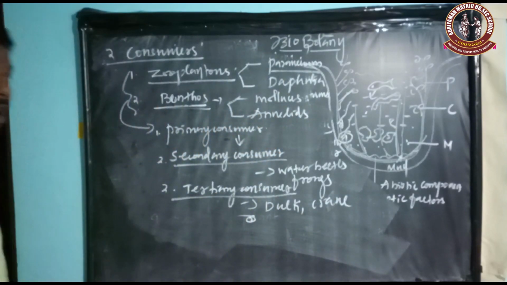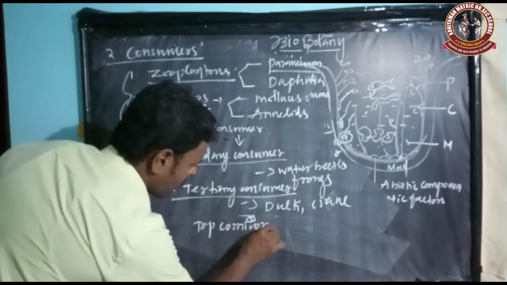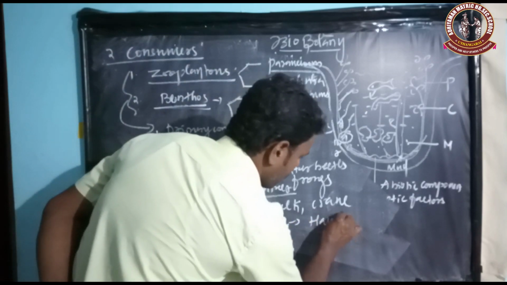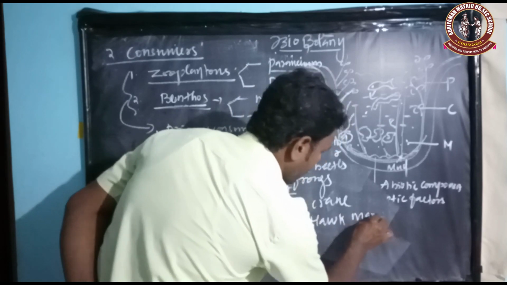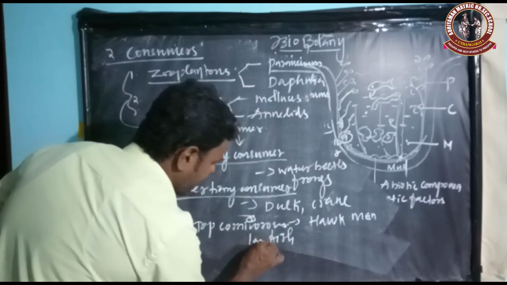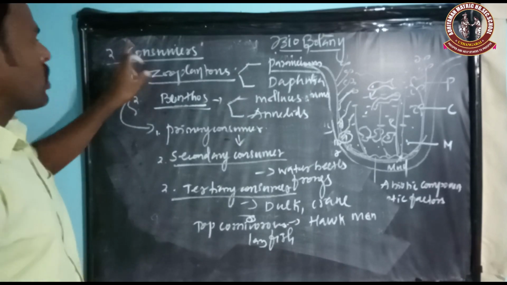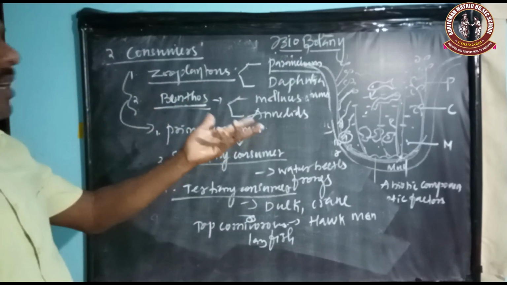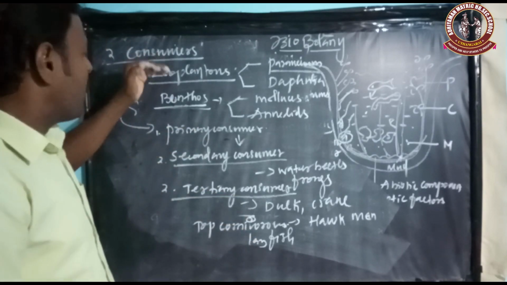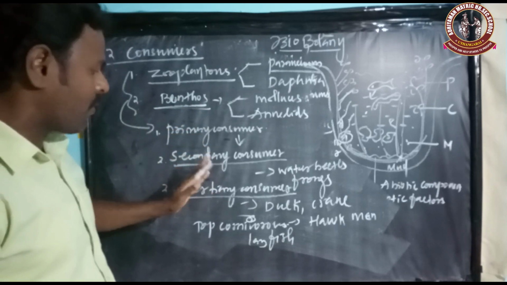And some top carnivores like hawk, man, and a big or large size fish. Those are examples for top carnivores. Again, you see the consumers feed on the producer. That's why they are consumers. Different kinds of consumers take place: zooplankton, benthos, primary consumer, secondary consumer, tertiary consumer and top carnivores.